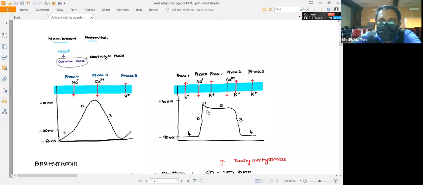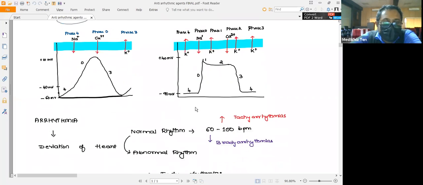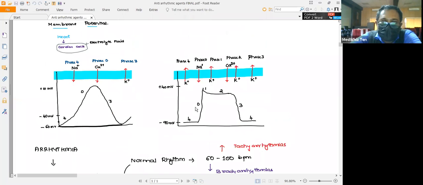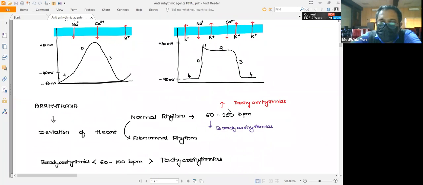So having these in background, let us see what you understand by arrhythmia. The definition of arrhythmia goes like this. If there is any deviation in the heart in the generation of rhythm, it leads to arrhythmia.